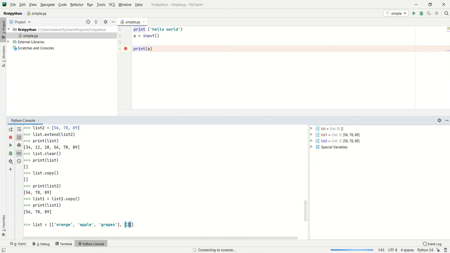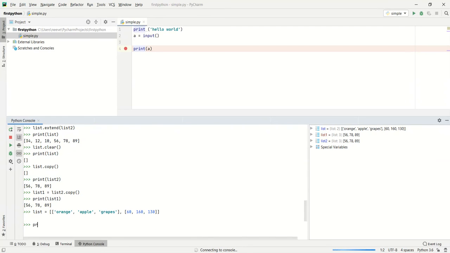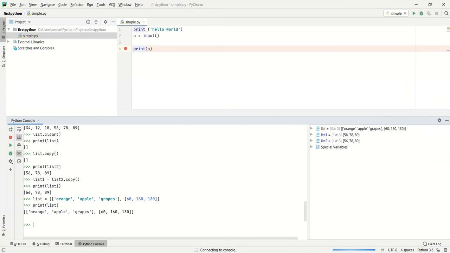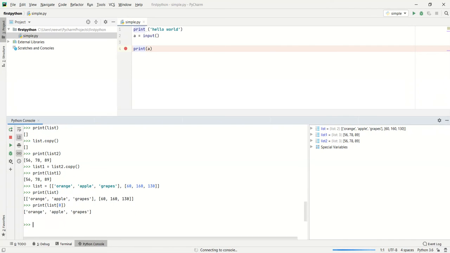Maybe orange 60 rupees, apple 160 rupees, and grapes 130 rupees over here. If we do the list, it provides all the information, and in order to access the first list, you can do list of 0, which provides the first list.